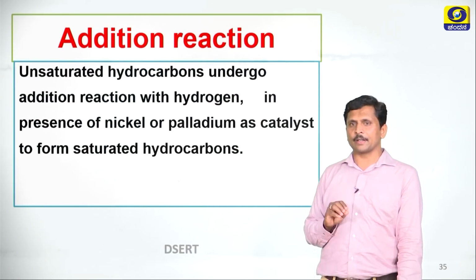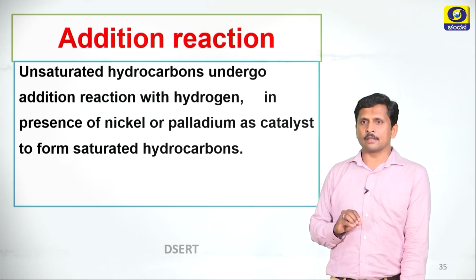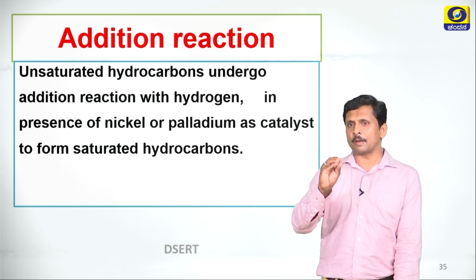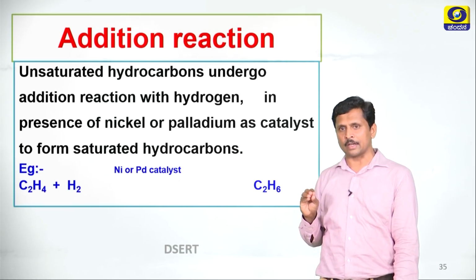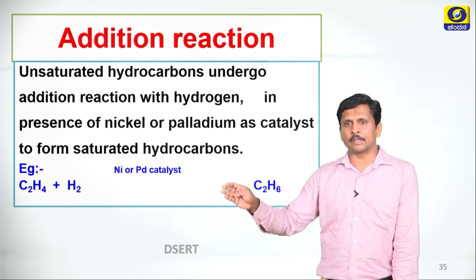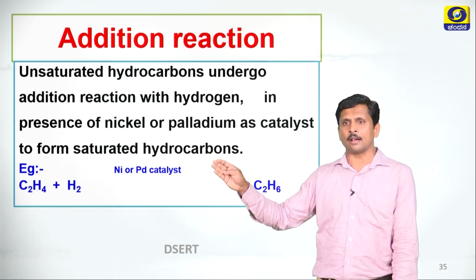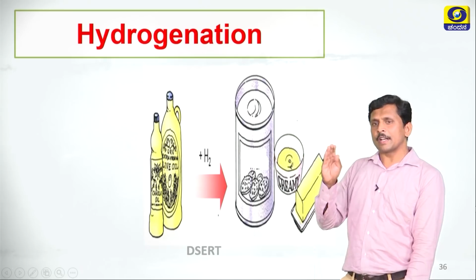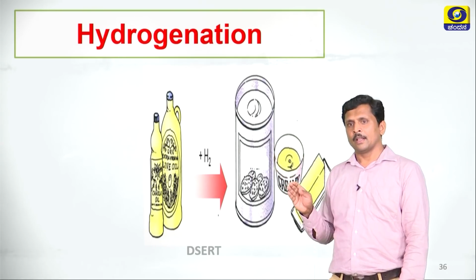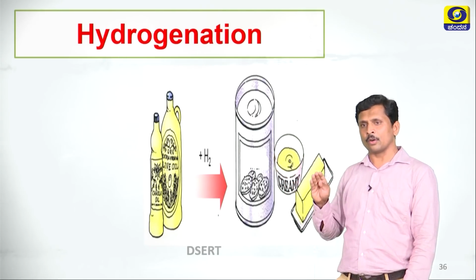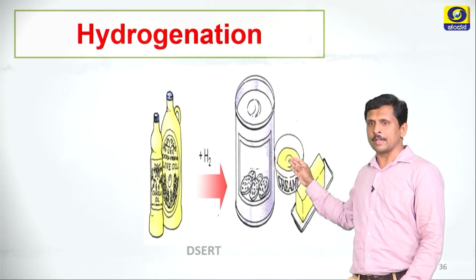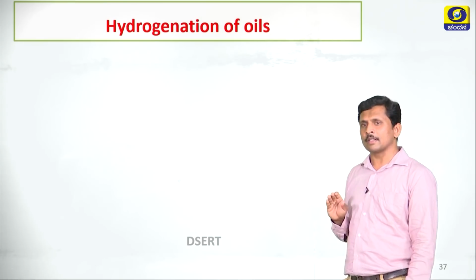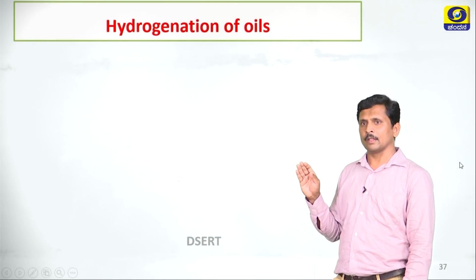What is an addition reaction? Unsaturated hydrocarbons undergo addition reaction with hydrogen in the presence of nickel or palladium as a catalyst to form saturated hydrocarbons. Here ethene reacts with hydrogen in the presence of nickel or palladium as a catalyst and produces ethane. This addition reaction is also called hydrogenation. Unsaturated oils undergo addition reaction to produce saturated fats. Commercially, hydrogenation of oils is very useful.